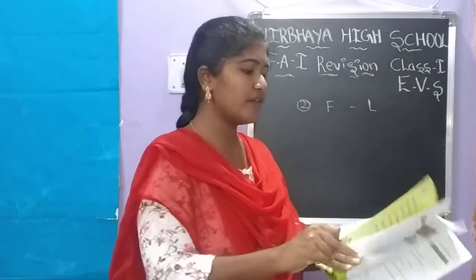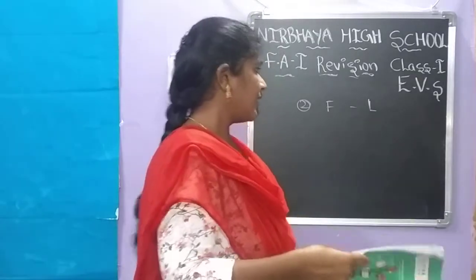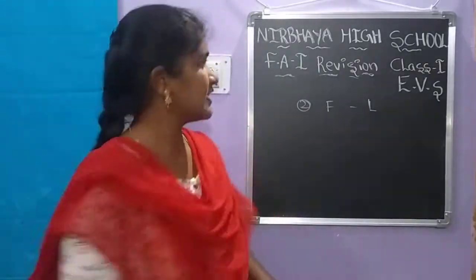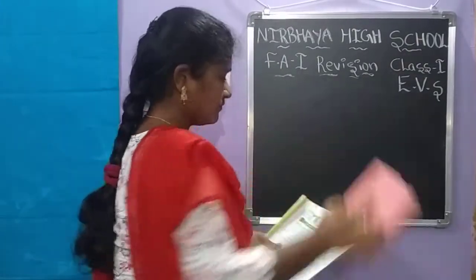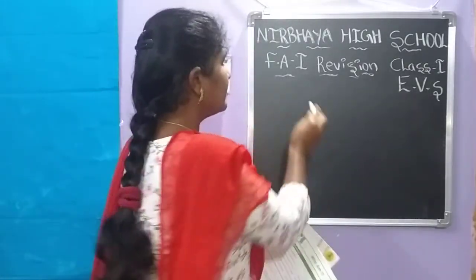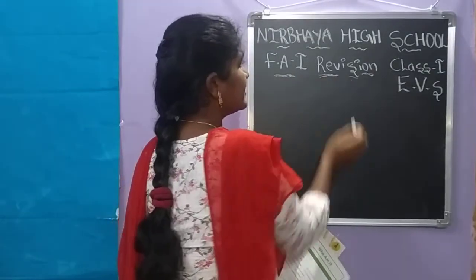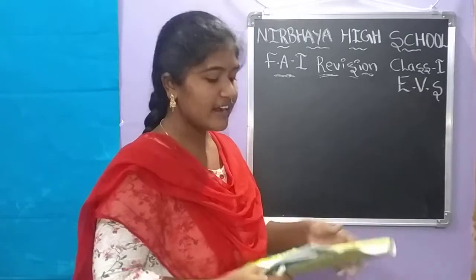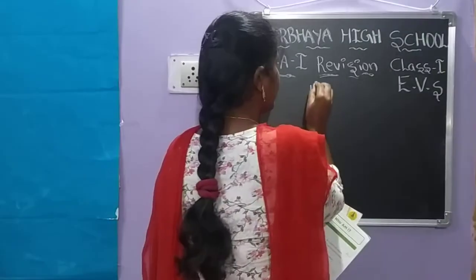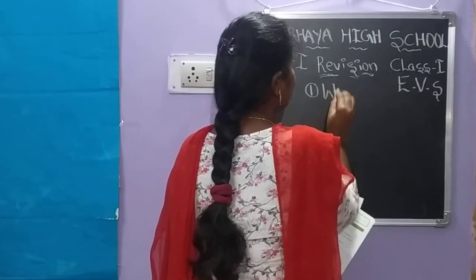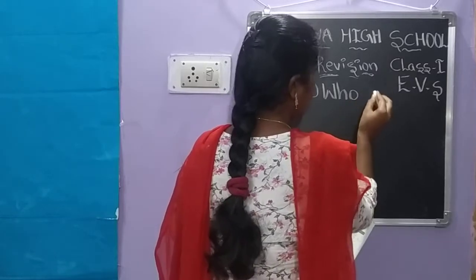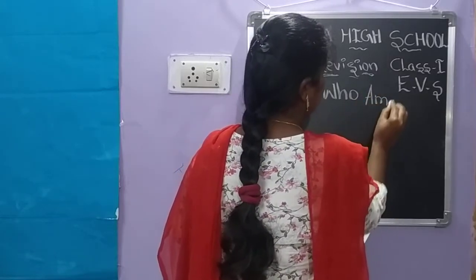First, write down your name in your homework. First keep the heading: first enter FA1 revision. After that, enter the lesson name, Who am I?